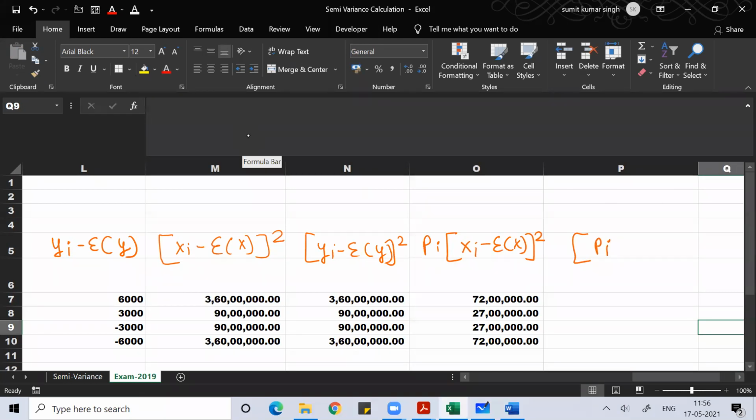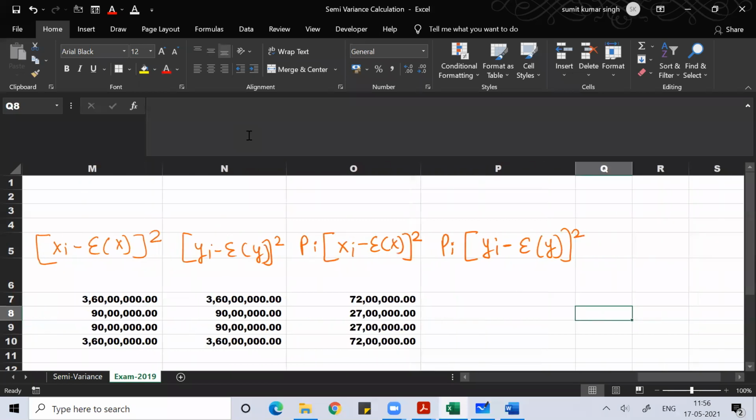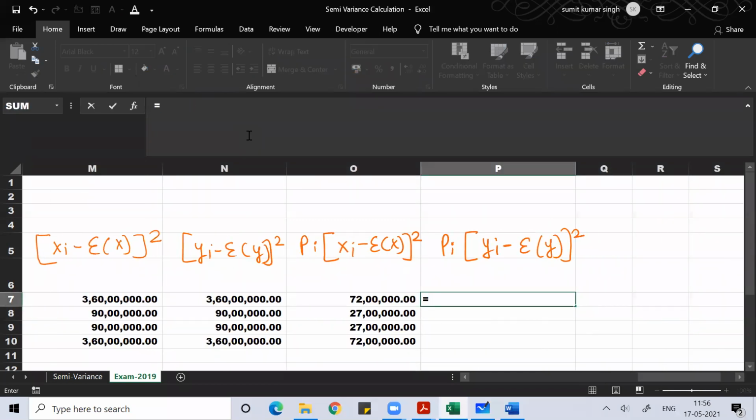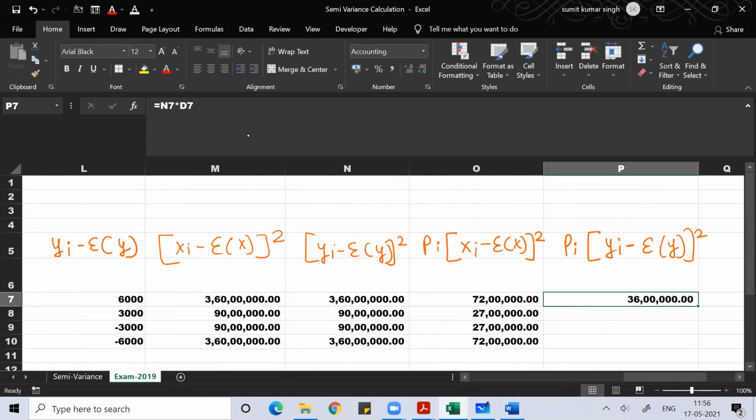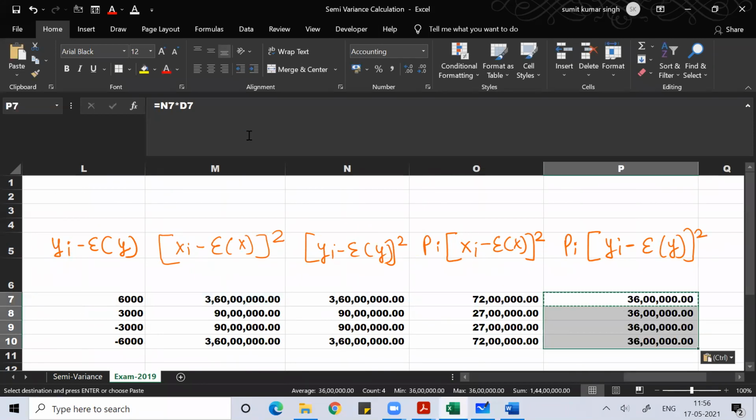For project B, you multiply the probability associated with project B with the square of the difference, that is (y minus y bar) whole square, multiplied with the probability of project B. Do this work.